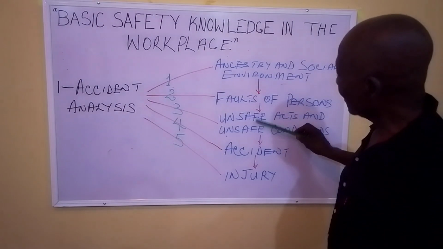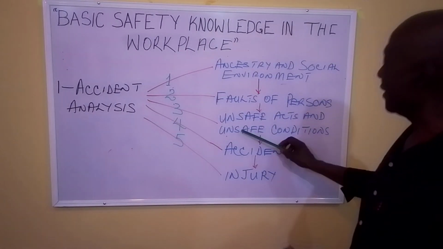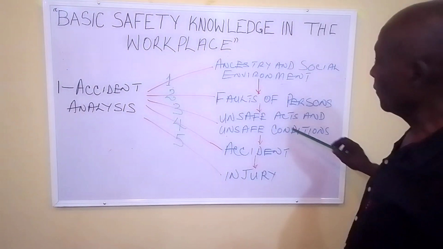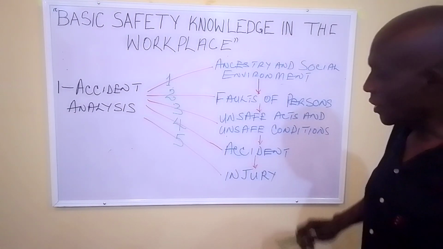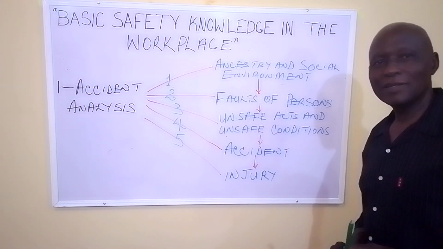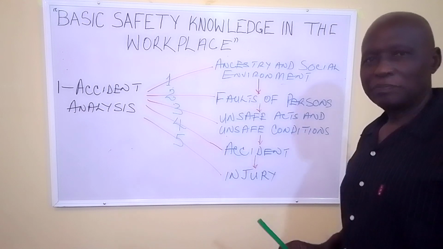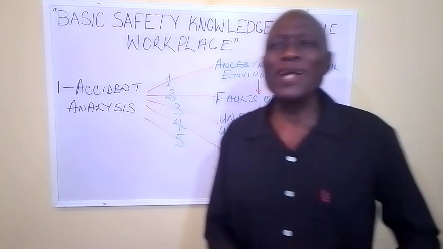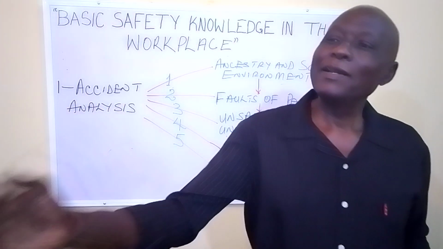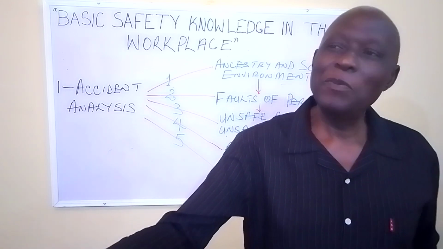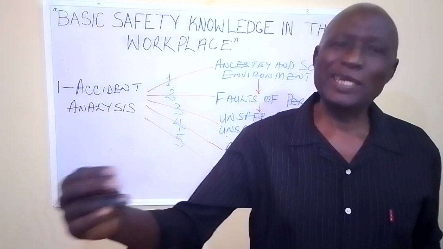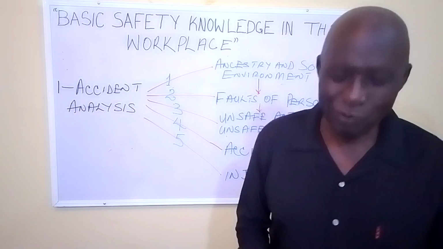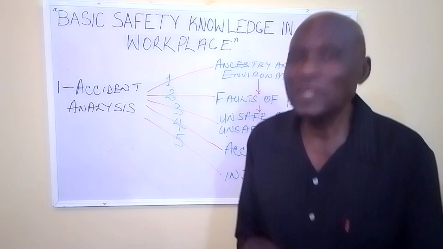And when there is an unsafe act and or unsafe conditions, the resultant effect is what? Accident. Example, you go to weld in a place where there is flammable gas or flammable liquid, and you are working, which is unsafe.